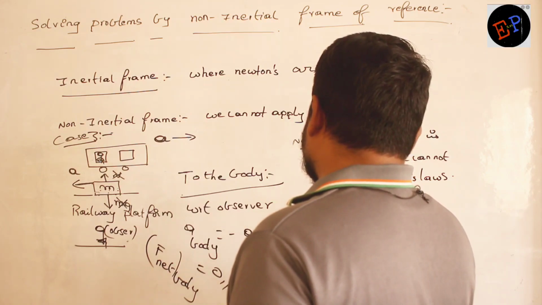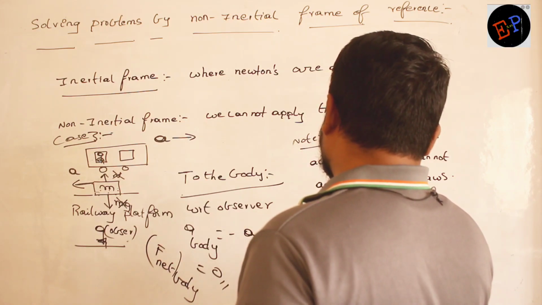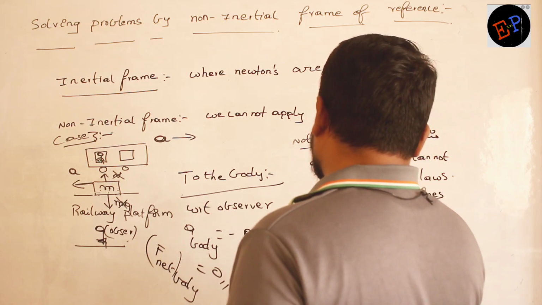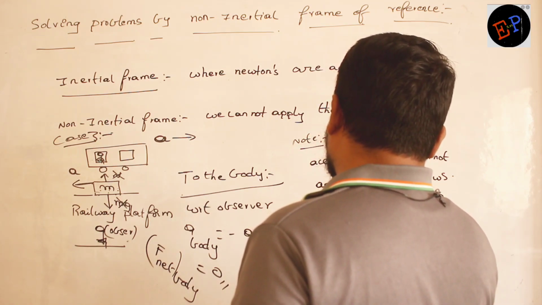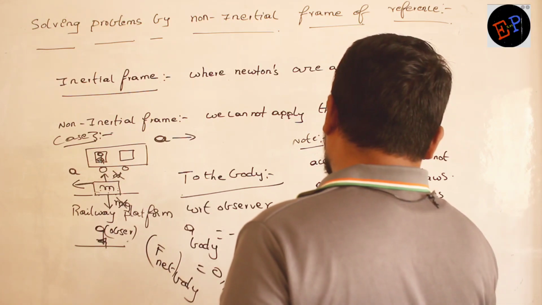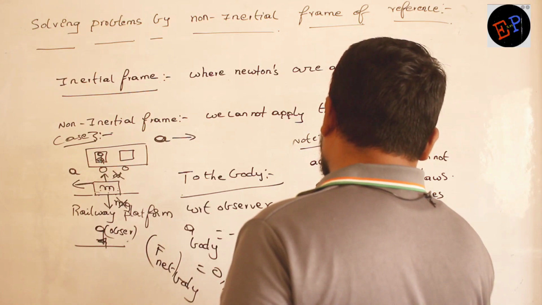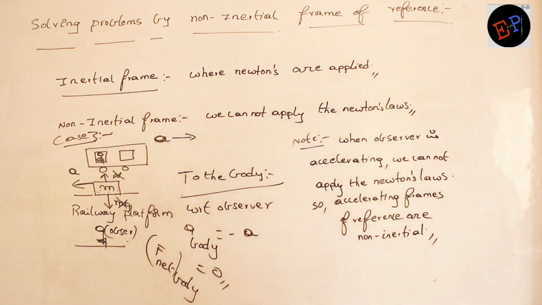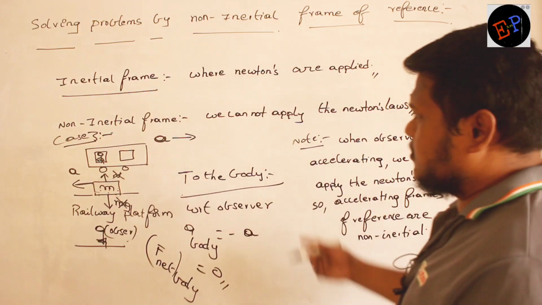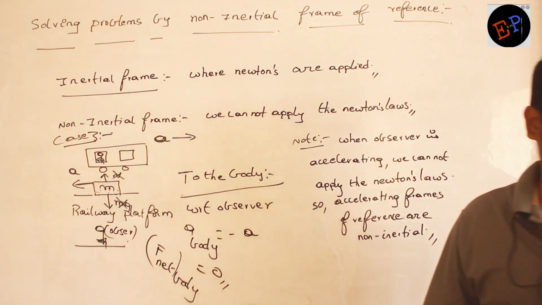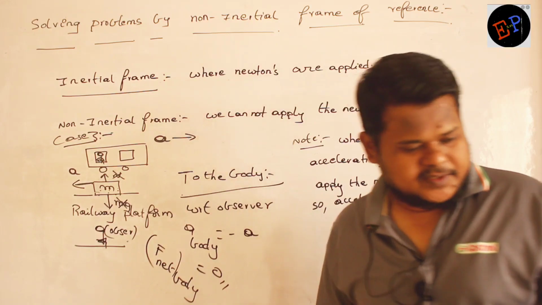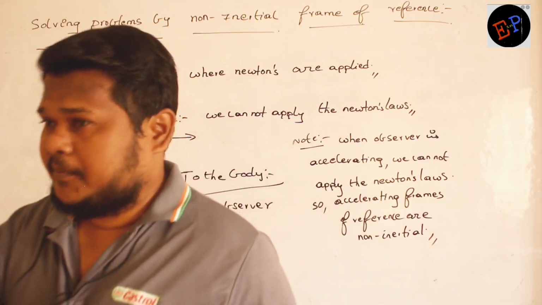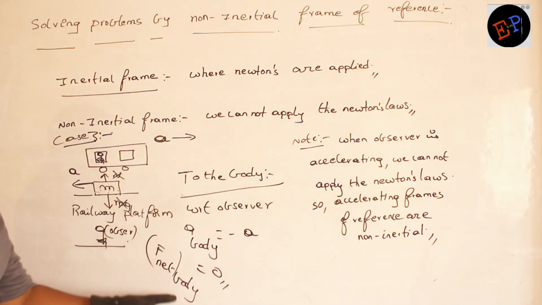So accelerating frames of reference are non-inertial. Okay, ma? Accelerating frames of reference are always non-inertial. Non-inertial means what? Where we cannot apply the Newton's laws. Are you able to understand, ma? That's it. Similarly, for example, if the observer is present on a rotating frame, are you able to understand, ma? Completed, no? Clear?